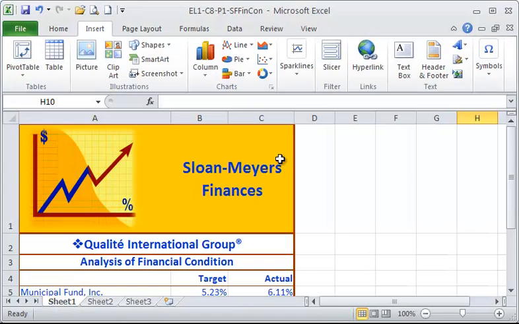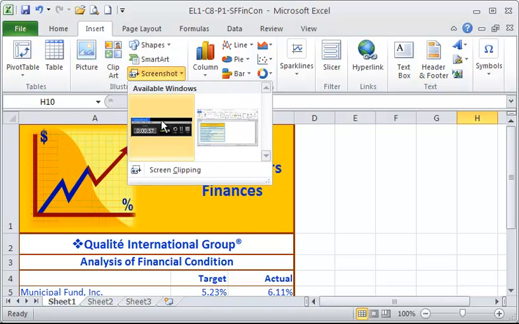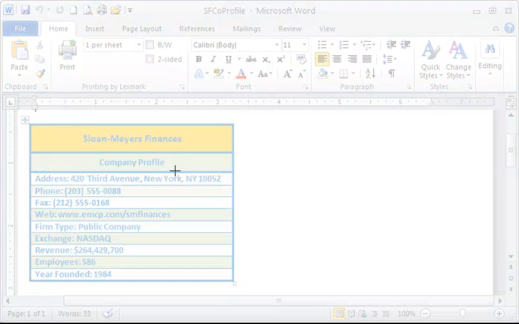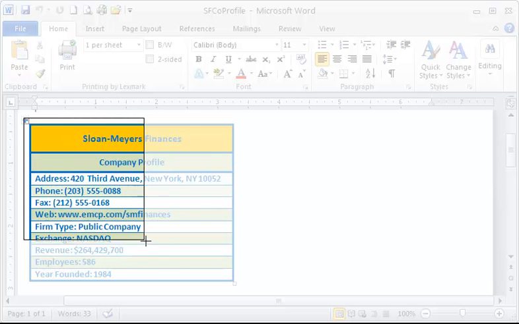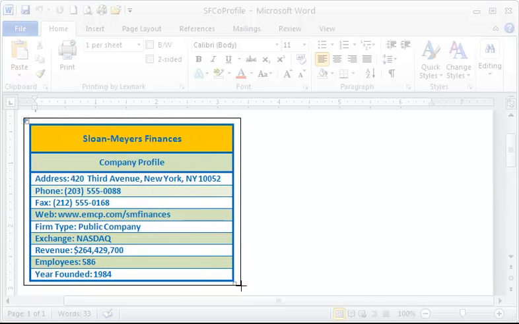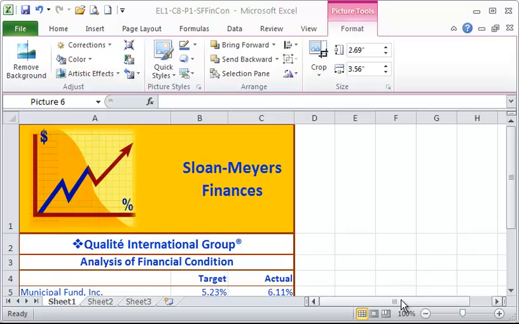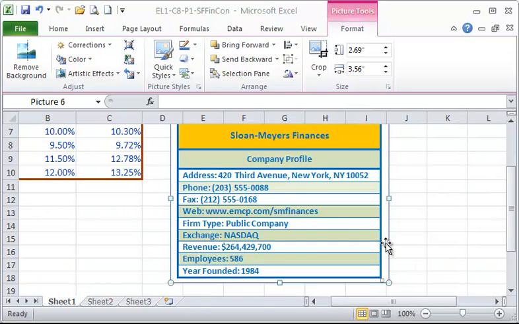So to do that, we need to be in Excel, and under the Insert tab, Illustrations group, you'll see Screenshot, and this will show you the available windows that you have to pull a screenshot from, and this one's from Camtasia, but this is the Word document. To actually pull a portion of that, we want to go to Screen Clipping. That'll bring us into Word, and it kind of dims the screen. And what we're going to do is draw a box around the table, and then that will pull it in to Excel.